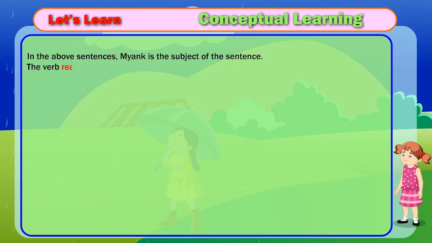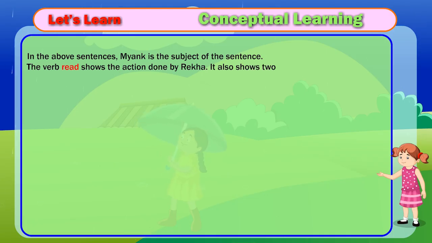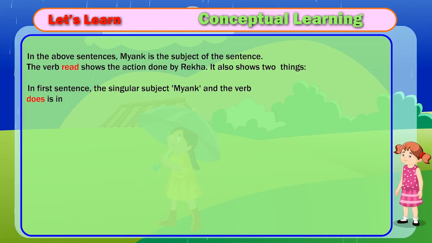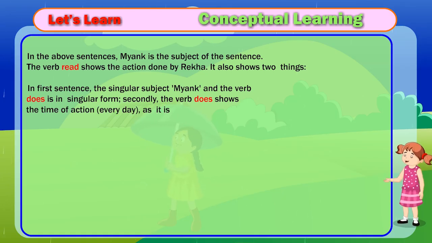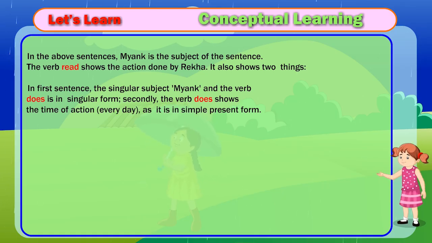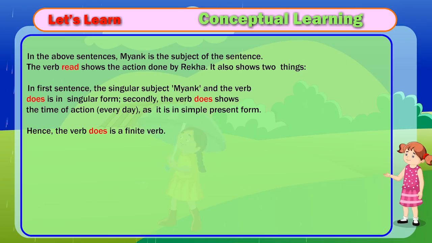The verb read shows the action done by Rekha. It also shows two things. In the first sentence, the singular subject, Mayank, and the verb does are in singular form. Secondly, the verb does shows the time of action, every day, as it is in simple present form. Hence, the verb does is a finite verb.